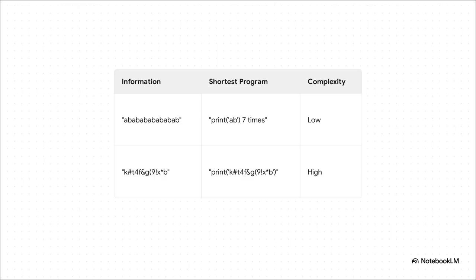Let's make this real. Look at this simple patterned string here, A, B, A, B, over and over. You could write a tiny little program for that, right? Something like print A, B 7 times. The information is simple, it's got a pattern, so its complexity is really low.